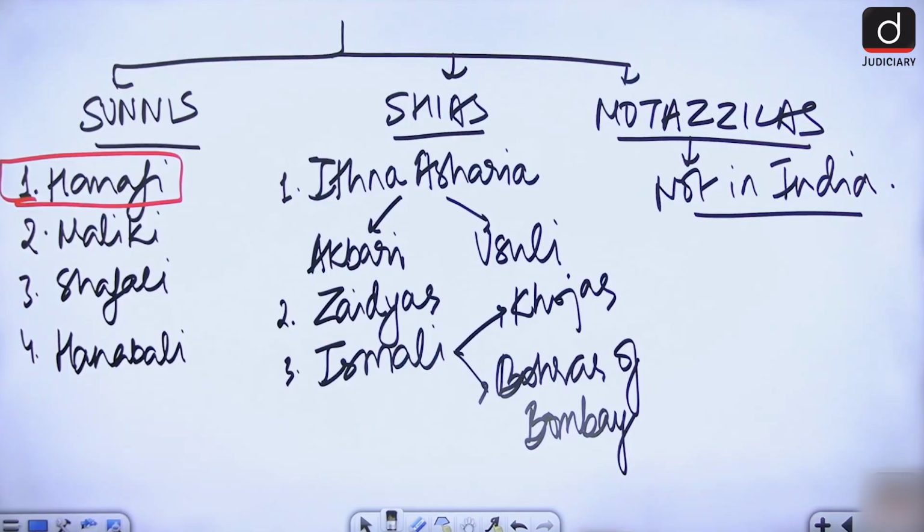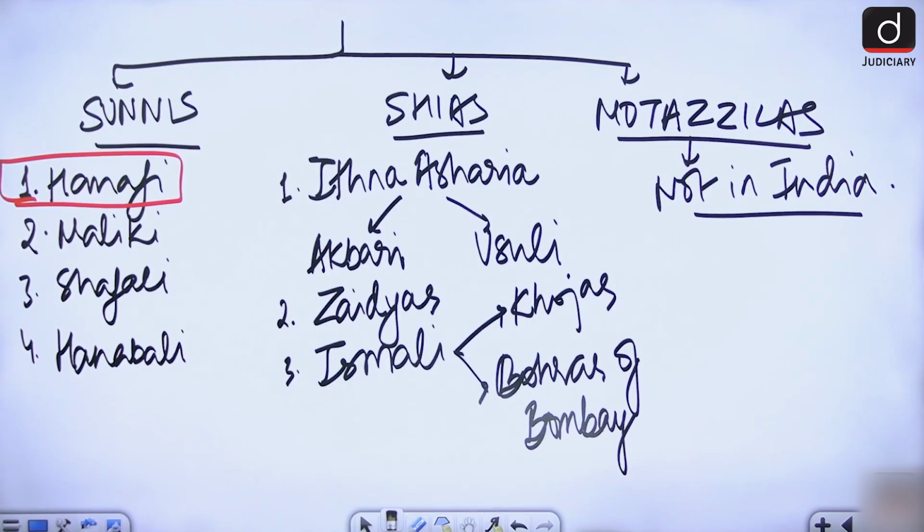Fine. So these are the different sects of Islam, of Muslims: Sunnis, Shias, and Mutazilas. Sunnis are further categorized into four subsects: Hanafi Muslims, Shafis, Malikis, and Hanbalis. Then Shias, number one is Ithna Ashari, and this school of thought has two categorizations: Akbaris and Usulis.